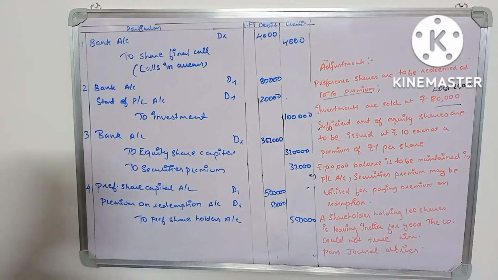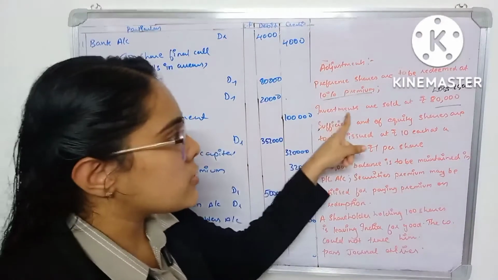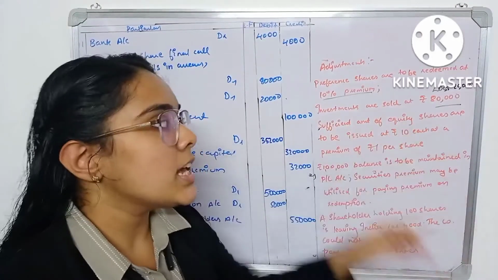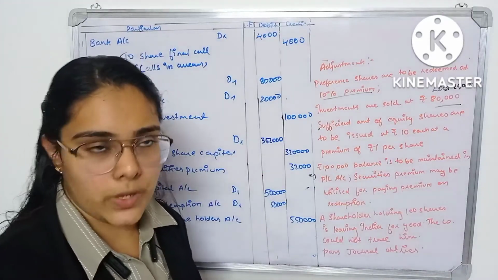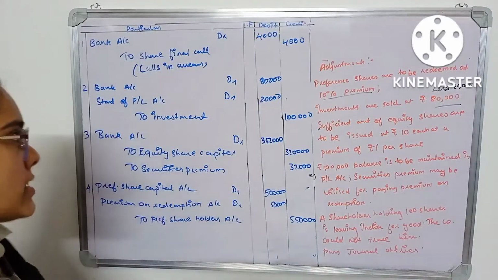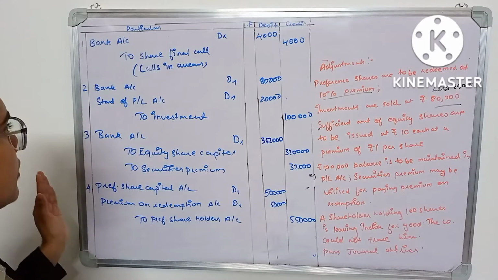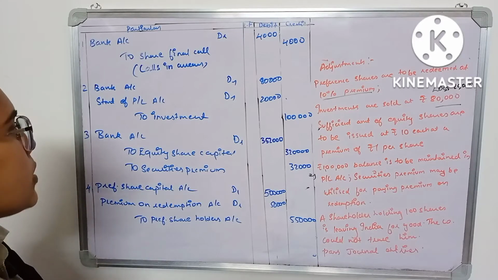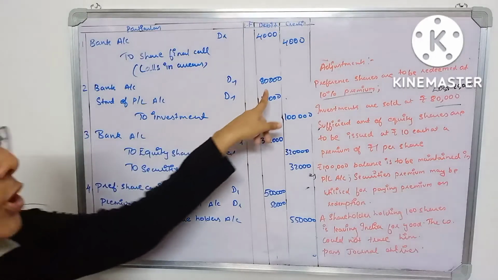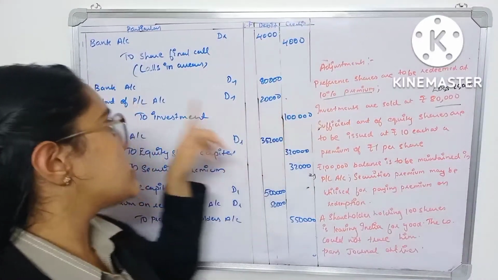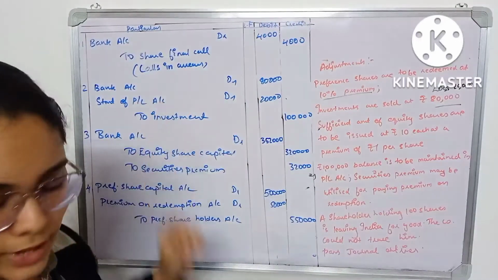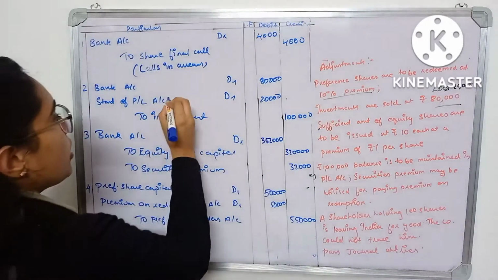Now the second entry is that you have sold investment worth rupees 1,00,000 for 80,000 rupees. So that entry you have to pass. The entry will be bank account debit, statement of profit and loss account debit to investment. Bank account, you sold it for 80,000 rupees. And next one is profit and loss account, that is nothing but loss.